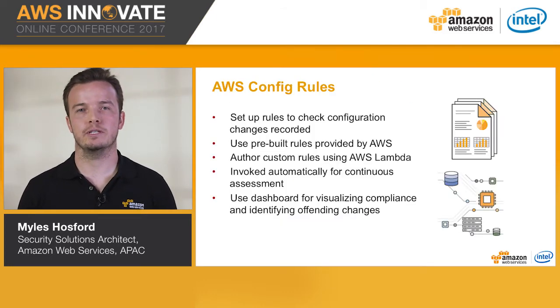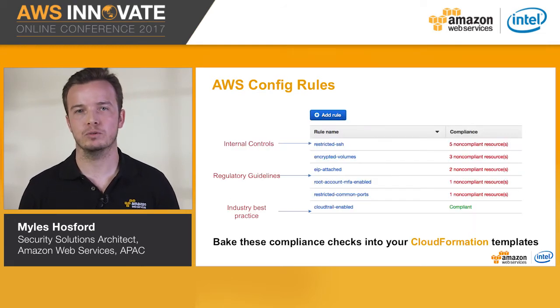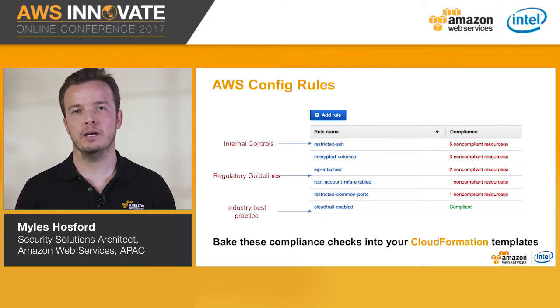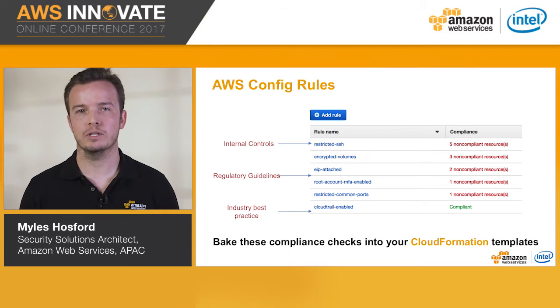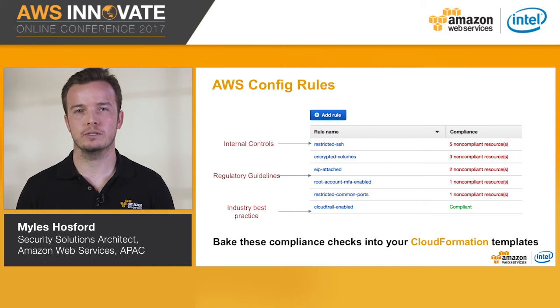AWS Config Rules is a service that allows you to codify your IT security and compliance requirements. You can take each discrete requirement from your financial regulators like MAS in Singapore, PCI DSS requirements, or internal controls, and turn them into rules that run in near real time to detect non-compliance. This is an example of Config Rules dashboard, and you can see a number of rules that are enabled in my account. These rules are continuously running and will respond to changes and resources in near real time. These rules can be aligned to external compliance requirements or your internal controls, and can be part of your CloudFormation templates to ensure users are only deploying compliant resources.